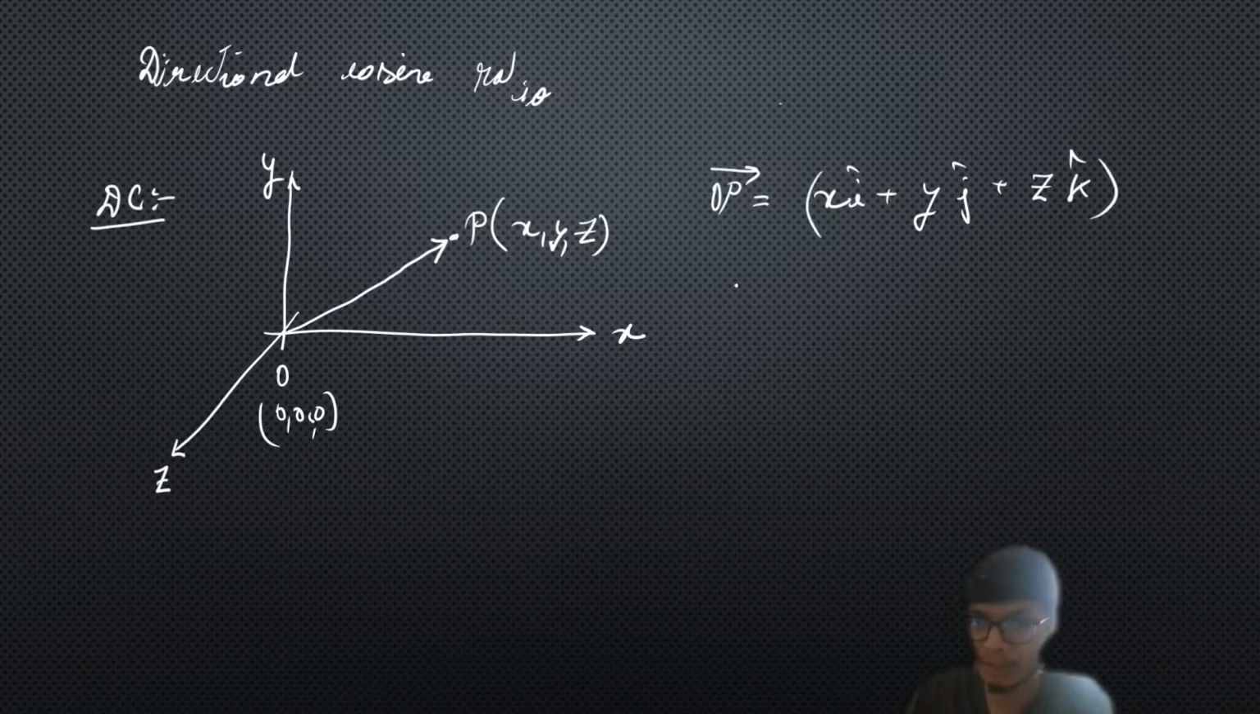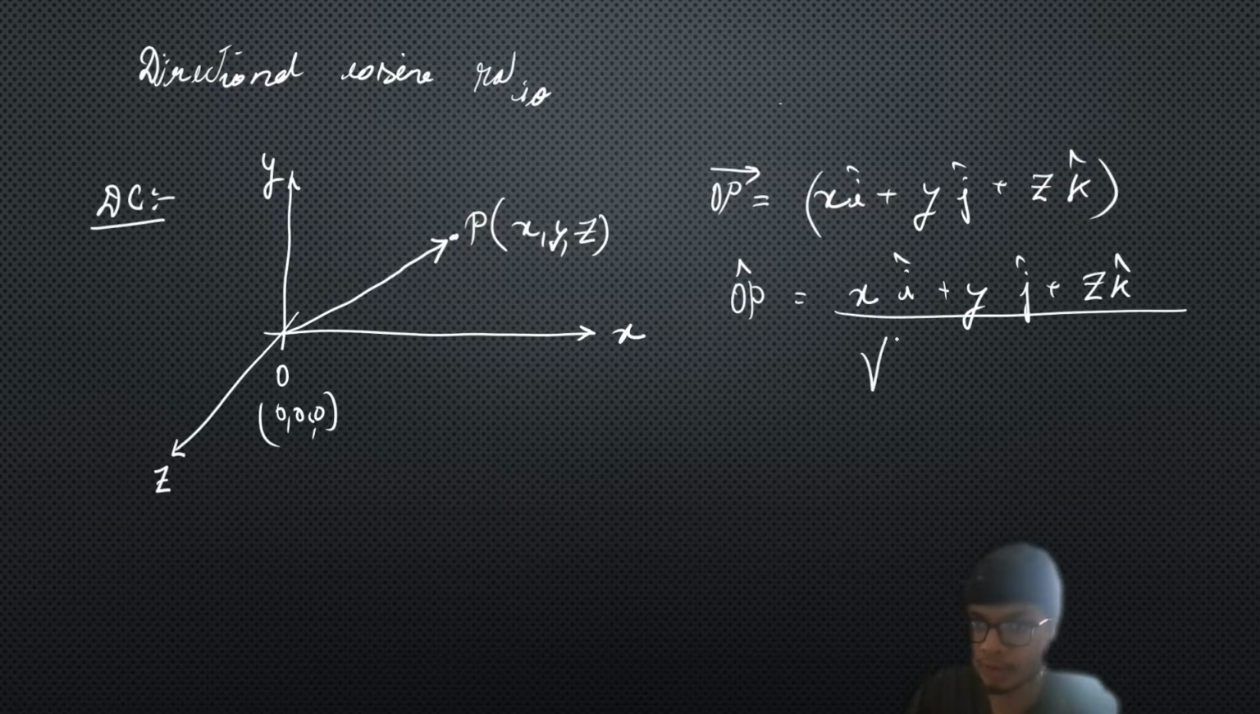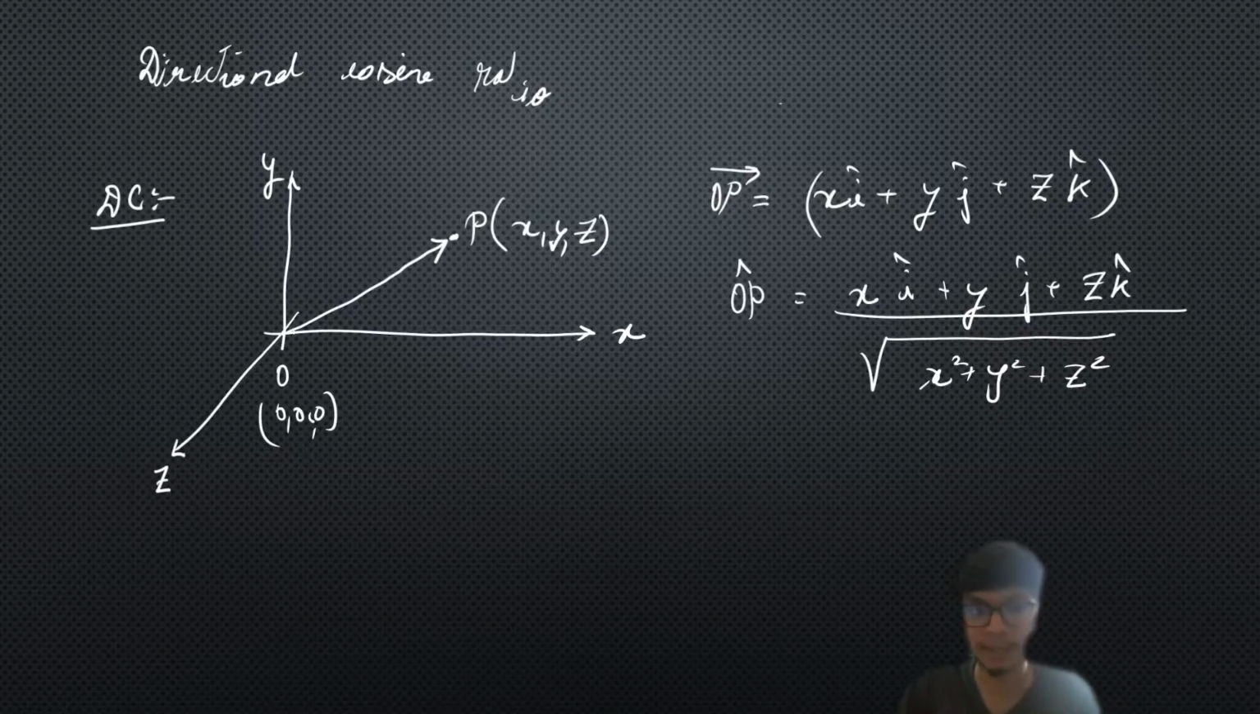Now if I try to find the unit vector along the OP vector, I just divide this vector by its modulus, which is the square root of x square plus y square plus z square. This gives a unit vector in the direction of OP. If you resolve this vector along the three coordinates, taking the projection along the x-axis, y-axis and z-axis, these are nothing but the direction cosines.